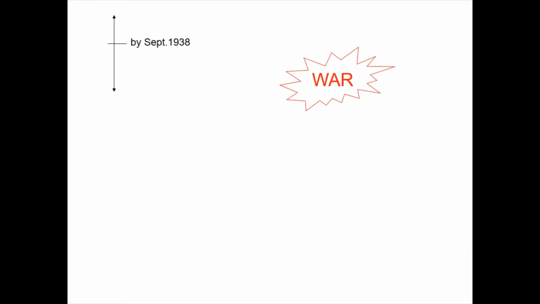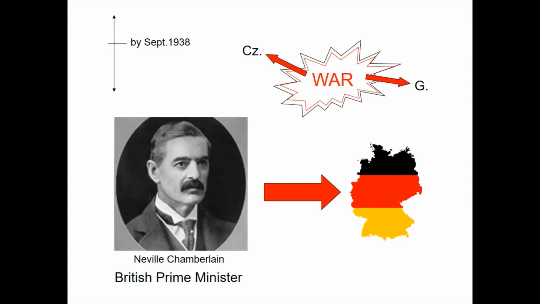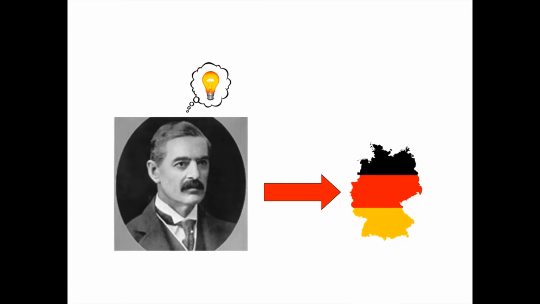By September 1938 it looked like there may once again be war in Europe, with Germany aiming to take the Sudetenland from Czechoslovakia. Neville Chamberlain, the British Prime Minister, therefore decided to go to Germany to meet with Hitler in order to find a solution to the issue. He believed that negotiations with Hitler could avert possible conflict. It was an attempt to avoid war and typical of the British attempts at appeasement.